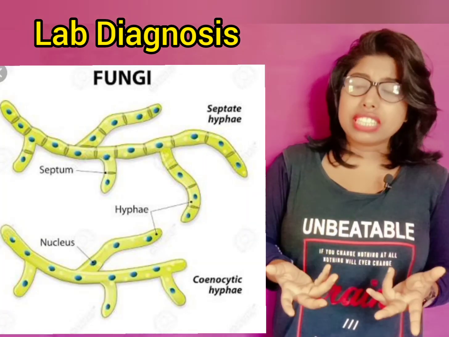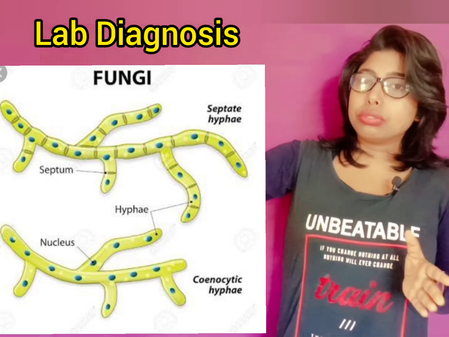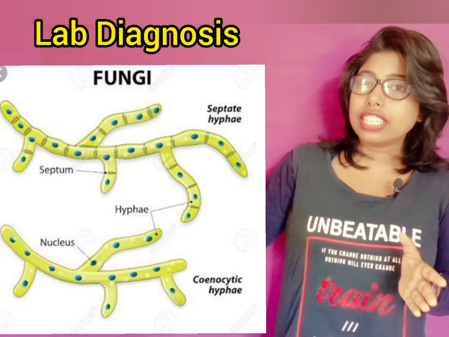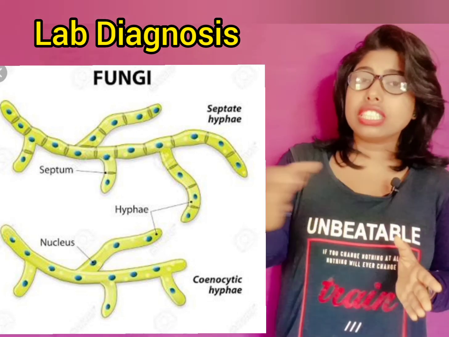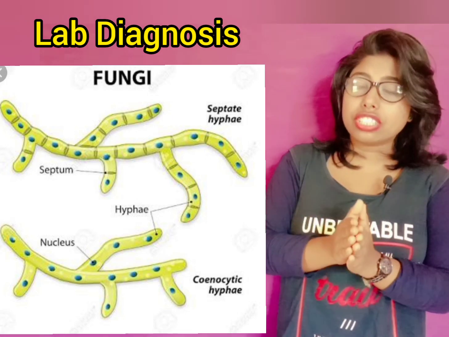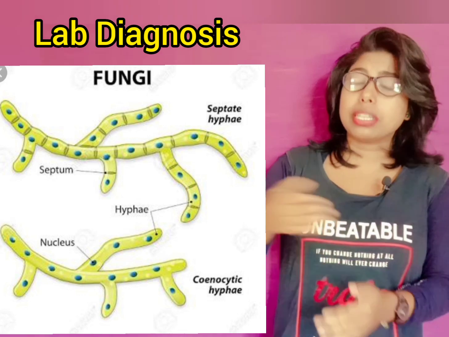What are septa then? The hyphae are interconnected to form a mycelium, and the interconnection between two hyphae is the striation. This is the septa. So we can differentiate between septate and aseptate.